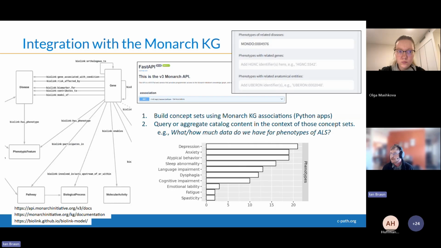So taking those things together, what that means is that we can put together catalog search applications like what I'm showing here, where you can input something like a Mondo disease term, build the concept set of all the phenotypes related to that disease, and then quickly visualize over the catalog how much data we have for each component of that concept set. So just a way to explore the catalog in the context of biological knowledge that's not actually present in the catalog or the data sets themselves.